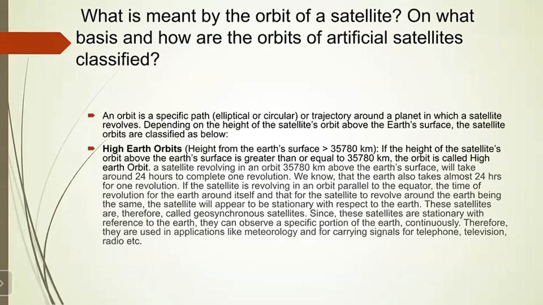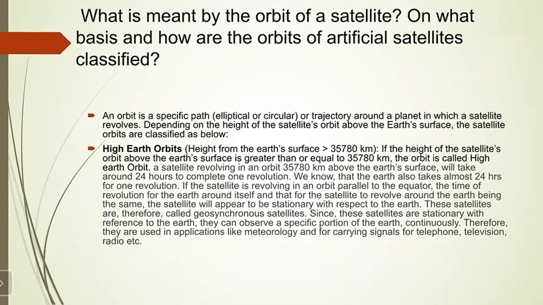So let us see the high Earth orbit. Height from the Earth's surface is greater than 35,780 kilometers. If the height of the satellite's orbit above the Earth's surface is greater than or equal to 35,780 kilometers, the orbit is called the high Earth orbit. Means the distance above the Earth's surface is greater than or equal to 35,780 kilometers, so that orbit is called the high Earth orbit.